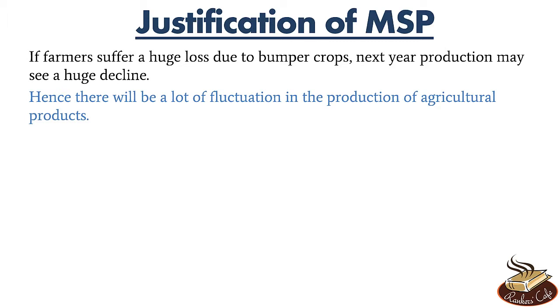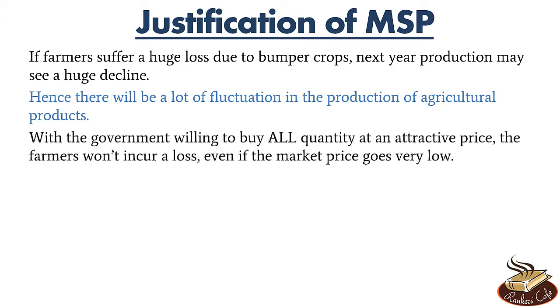What is minimum support price? In minimum support price, the government is willing to buy all quantities of some crops at an attractive price. The price is just below the market price, but it's still an attractive price. So with the government willing to buy all quantities at an attractive price, the farmers won't incur a loss, even if the market price goes very low.